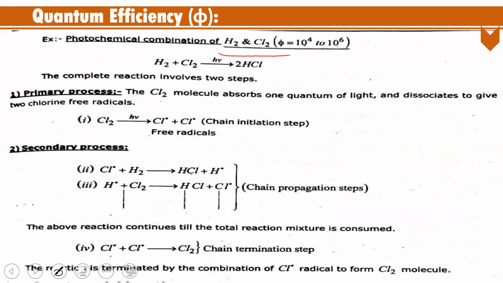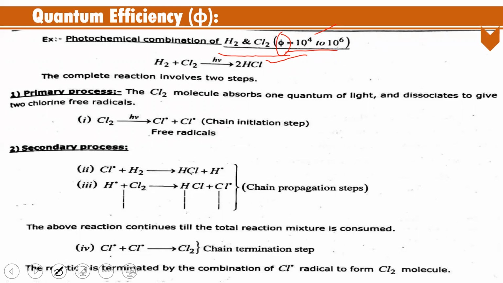Here, what is the quantum efficiency or quantum yield? In this reaction, the quantum yield or quantum efficiency is equal to 10 to the power of 4 to 10 to the power of 6. See how high it is. The general reaction is hydrogen plus Cl2, which gives rise to HCl. So this is the general reaction. In every photochemical reaction, two processes are there: the primary process and the secondary process.